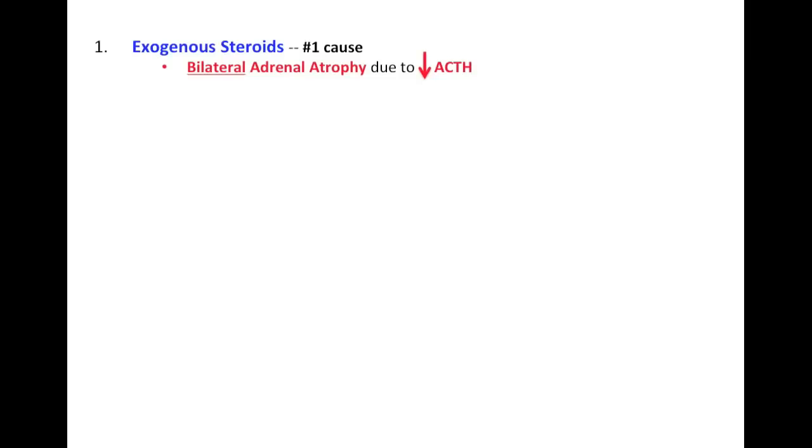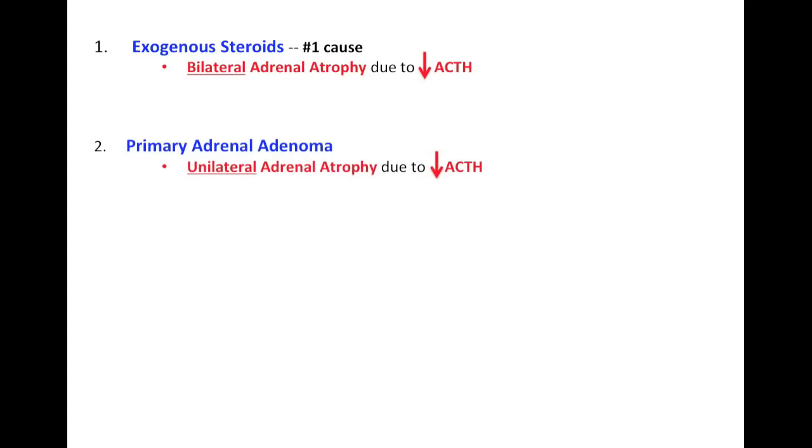Now, there are different ways for Cushing syndrome to develop. And the number one cause is exogenous steroids. So if someone's taking a lot of steroids, what happens is that these steroids, which are pretty much the same thing as cortisol, will negative feedback the hypothalamus and eventually negative feedback the pituitary. So there's going to be decreased secretion of ACTH from the anterior pituitary. Now, if there's no ACTH available, the adrenal glands will not get stimulated and they're not working, so they become atrophied.